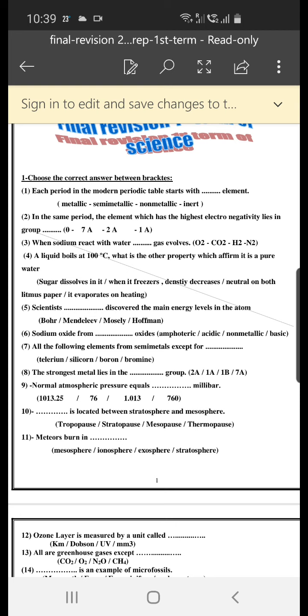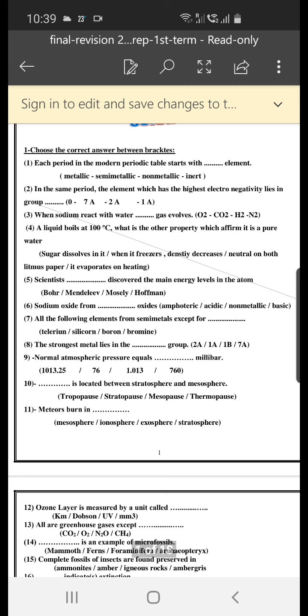All the following elements are semi-metals except tellurium, silicon, boron, bromine. The answer is bromine. It is a non-metal, not a semi-metal.